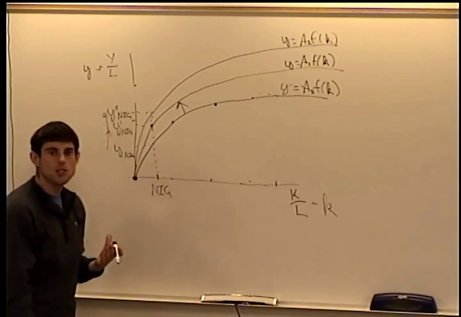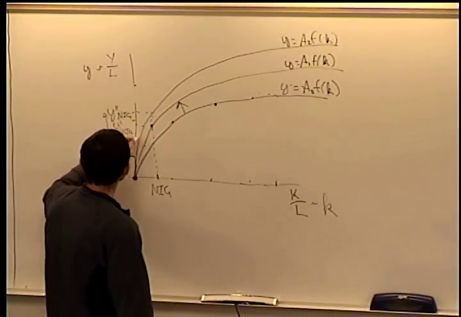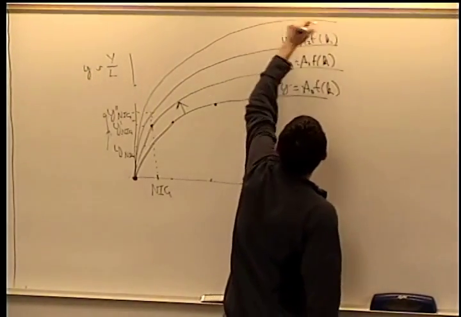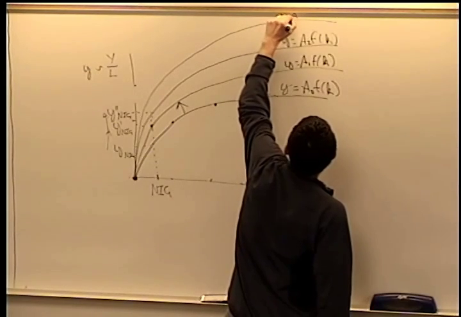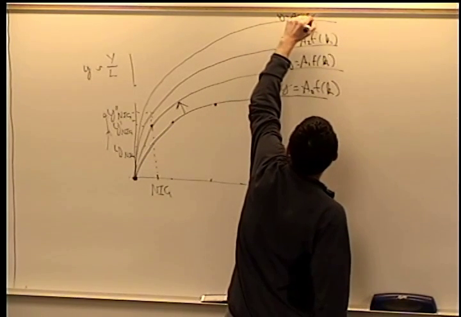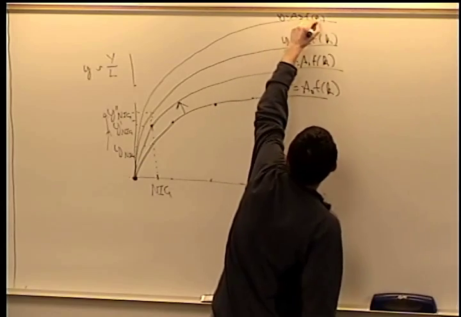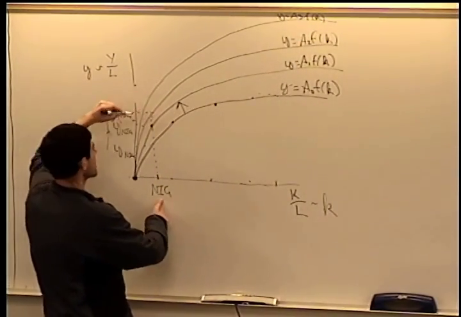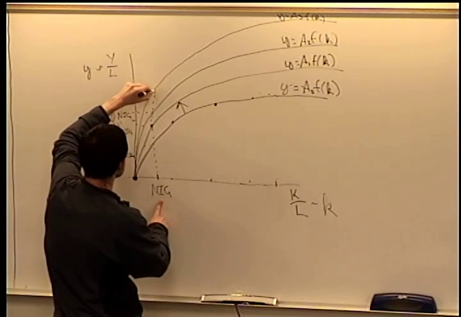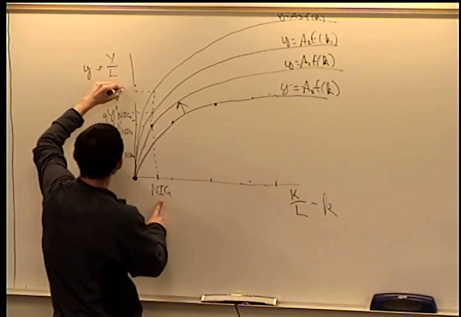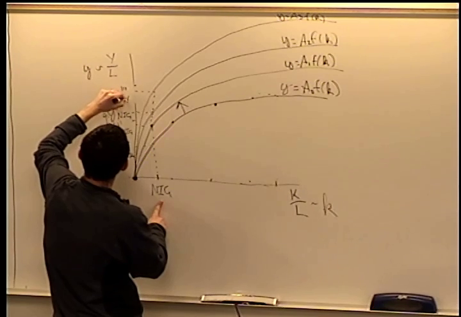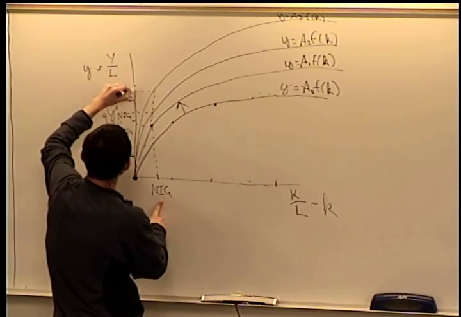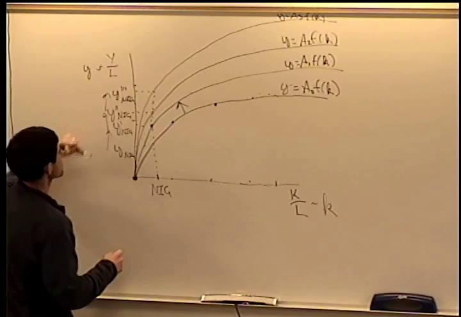Now we have technology level A3. Again, we're going to rotate up, and this is going to be Y equals A3 F of K. So for Nigeria, even not investing in any more capital or any more machines, what we see is Nigeria has grown.